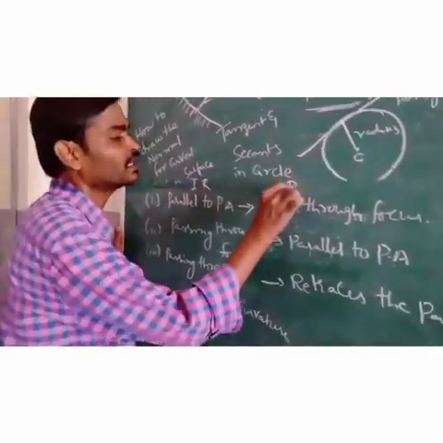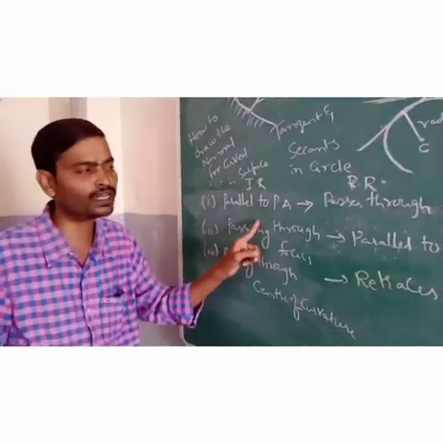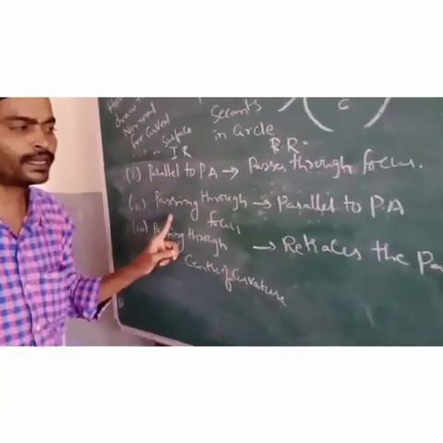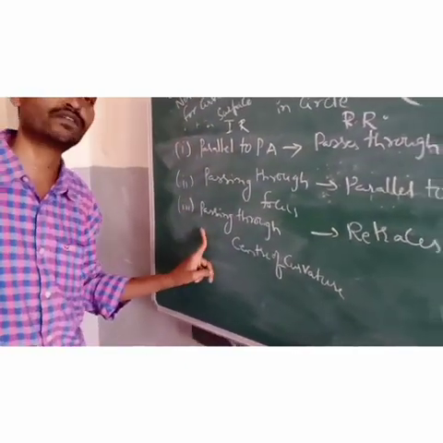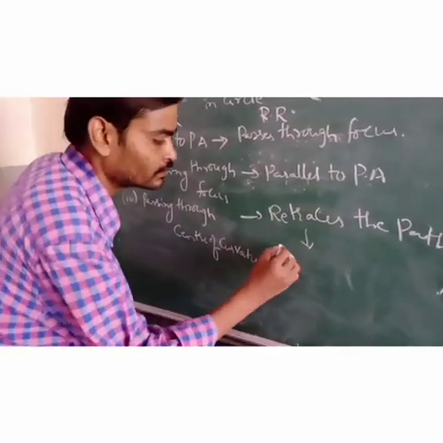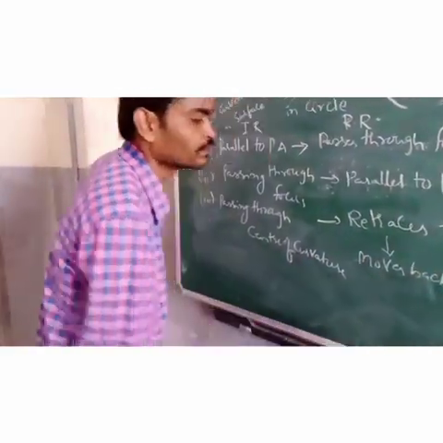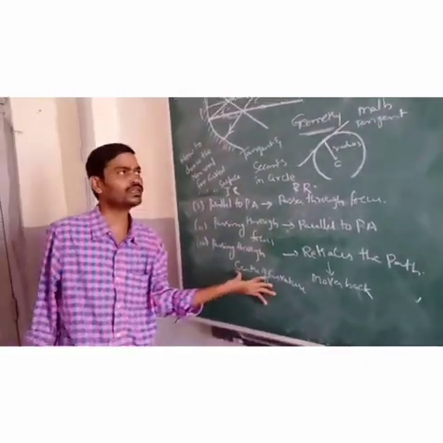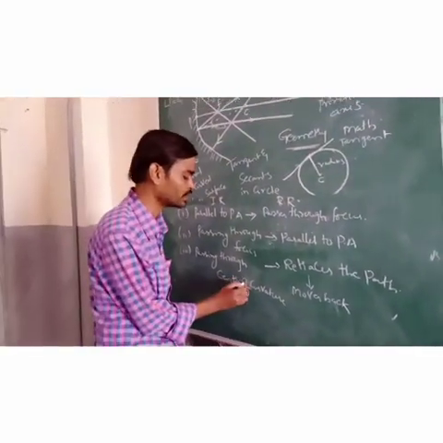These are the incident rays, and these are the reflected rays. When the incident ray is parallel to the principal axis, after the reflection it will pass through the focus. If the incident ray is passing through the focus, it will be parallel to the principal axis after the reflection. And if the incident ray is passing through the center of curvature, it retraces its path, which means it moves back in the same direction. By the help of these three things we can draw the ray diagrams in the case of formation of images.